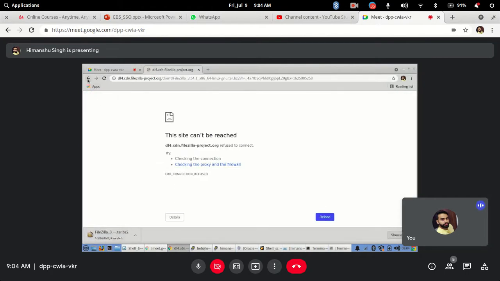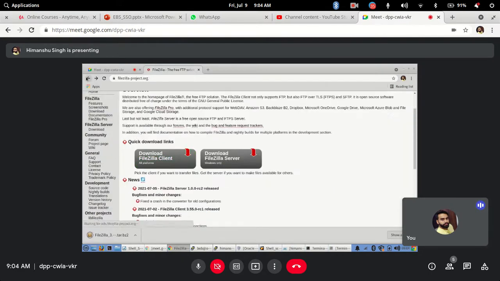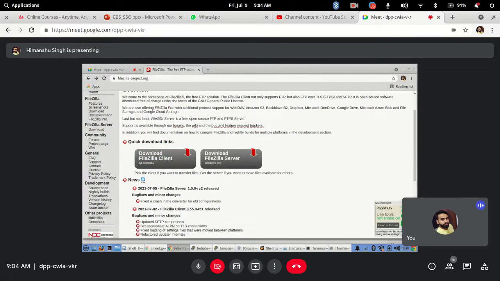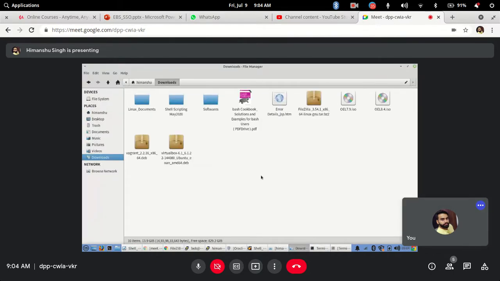Okay, let it download. So normally how it works on Windows is very simple, it's just an executable file. Just double click, next, and it will install on your system. Simple as that. So no need to worry on the Windows part. My system is different, so that's why I'm just downloading it.